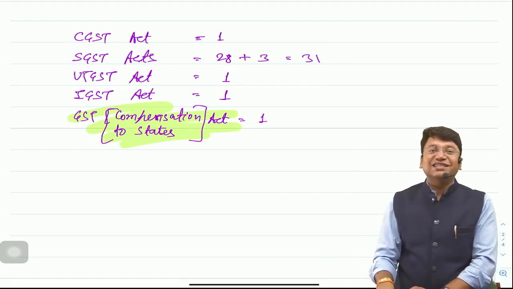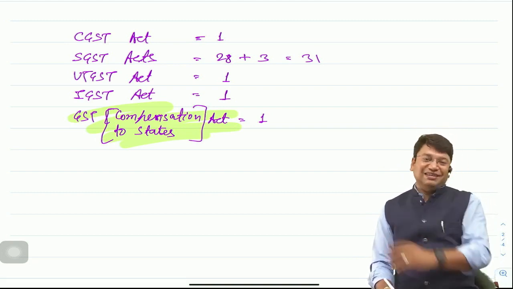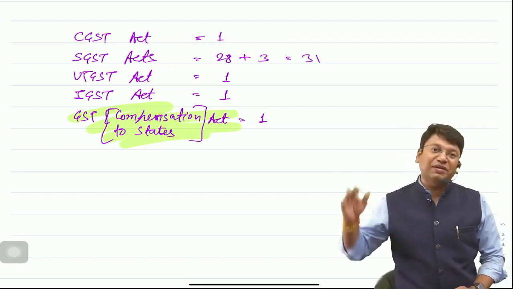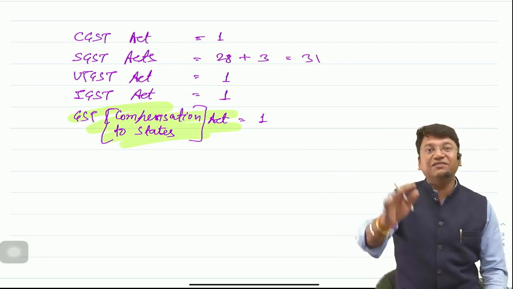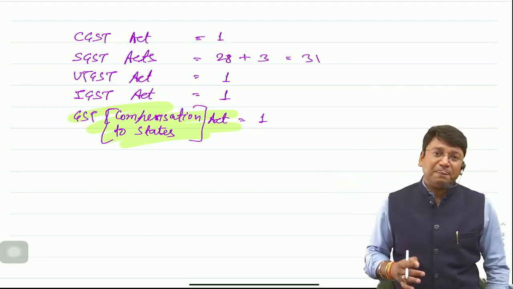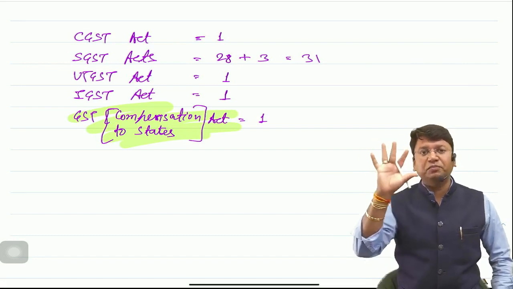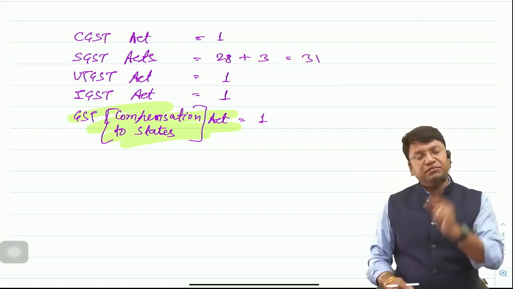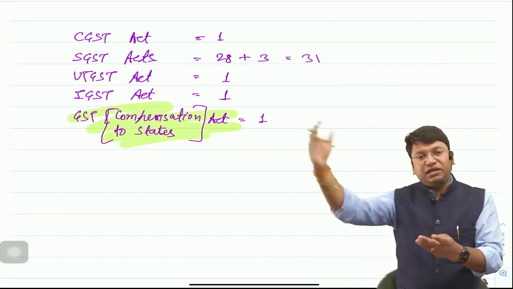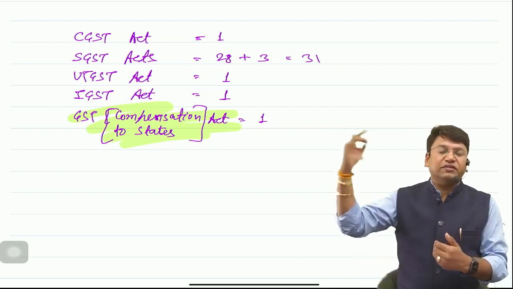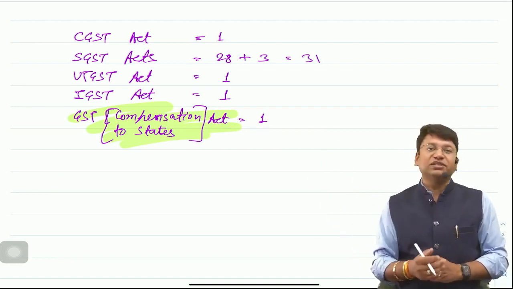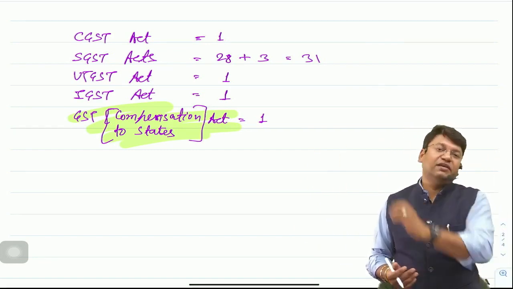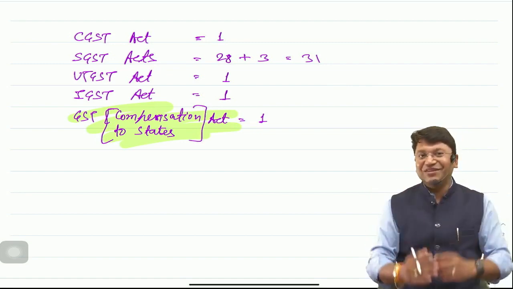Clear? This is the GST Compensation to States Act, and manufacturing based states which have a loss after the introduction of GST will be compensated using this act. And initially when GST was introduced, this Compensation Act was framed for 5 years, and government promised that we will compensate your loss for the next 5 years from the introduction of GST. But yes, now they have expanded the scope of this act, and till 31st March 2026 this Compensation Act will be in force, and the revenue will be compensated till 31st March 2026. I hope you are getting the fundamentals.